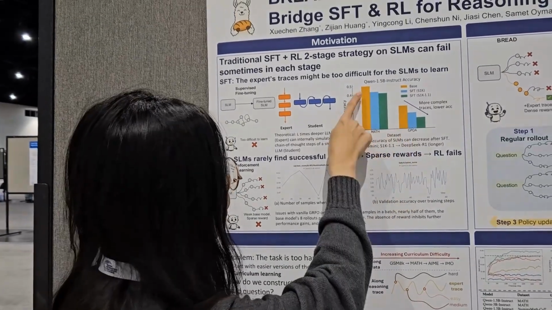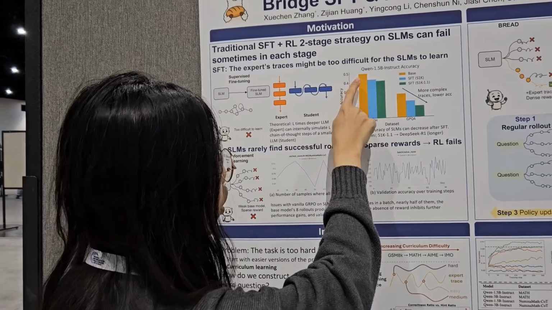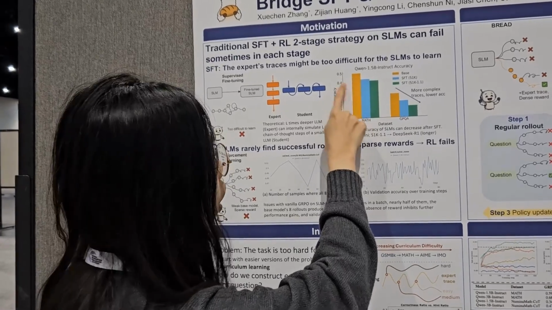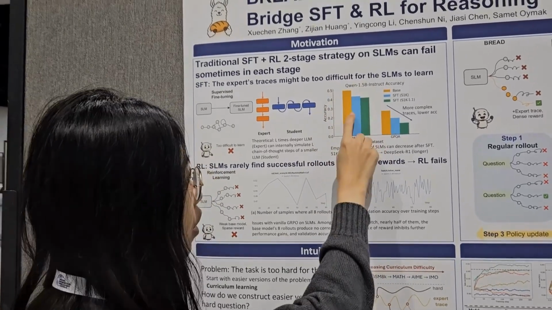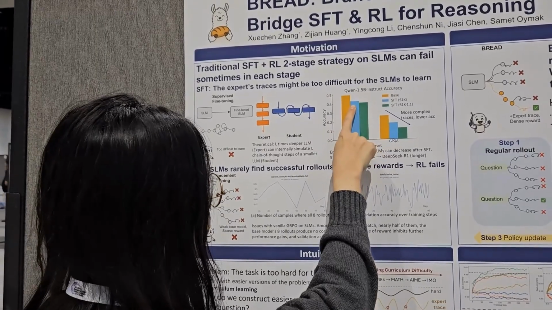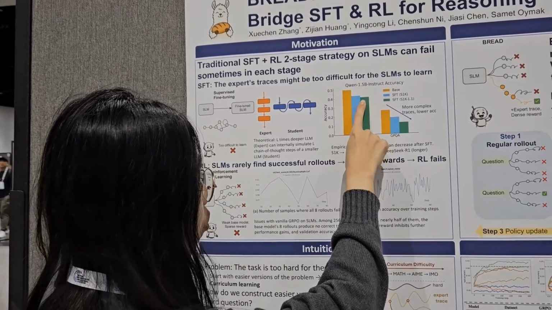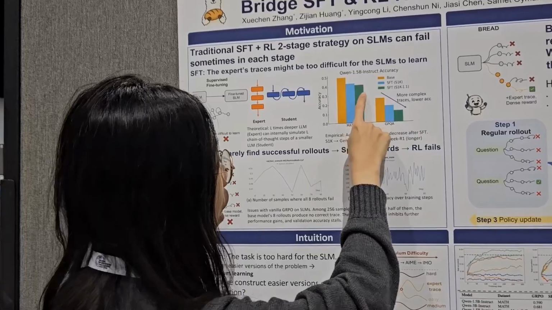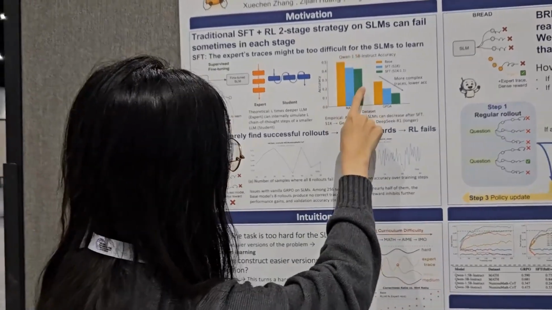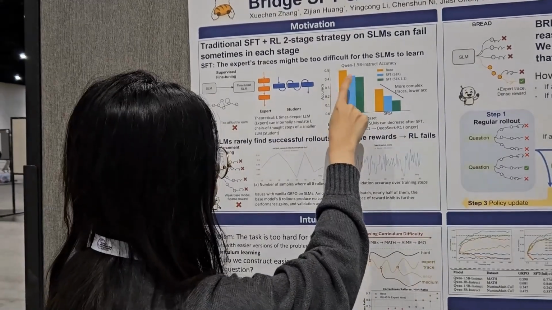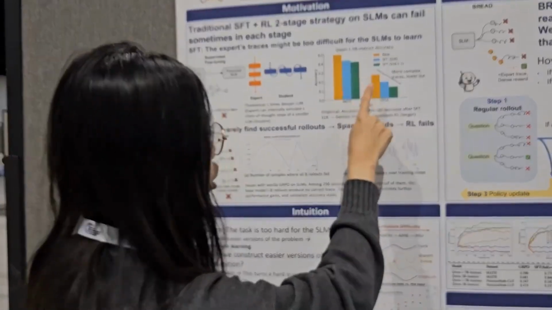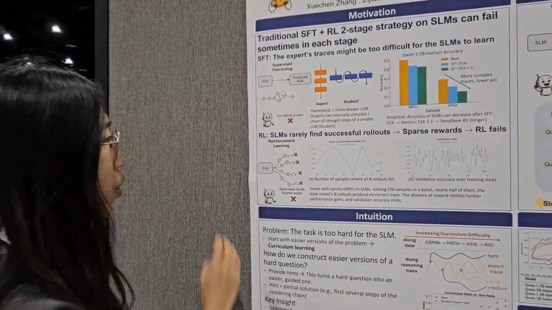We found that this is the base model. And after some supervised fine-tuning with the generated trace, this one is generated by Gemini, and this one is generated by DeepSeek, which is even longer and more complex. It actually hurts the performance. And the more complex the trace is, the more it hurts. So that's the reason why the SFT fails.